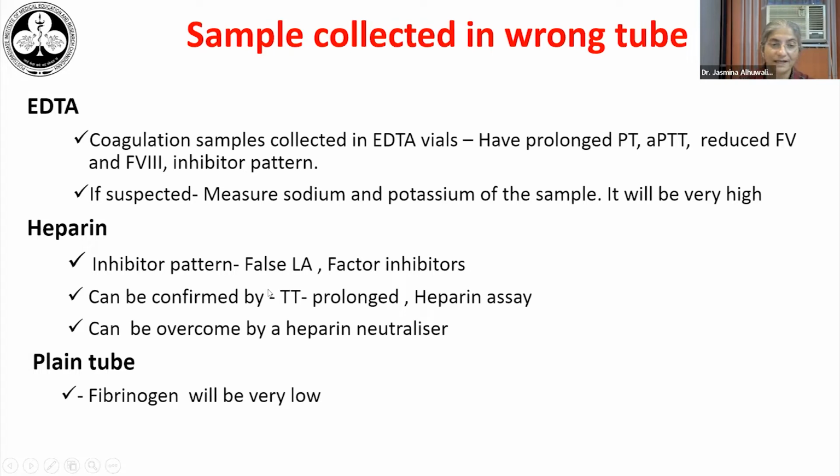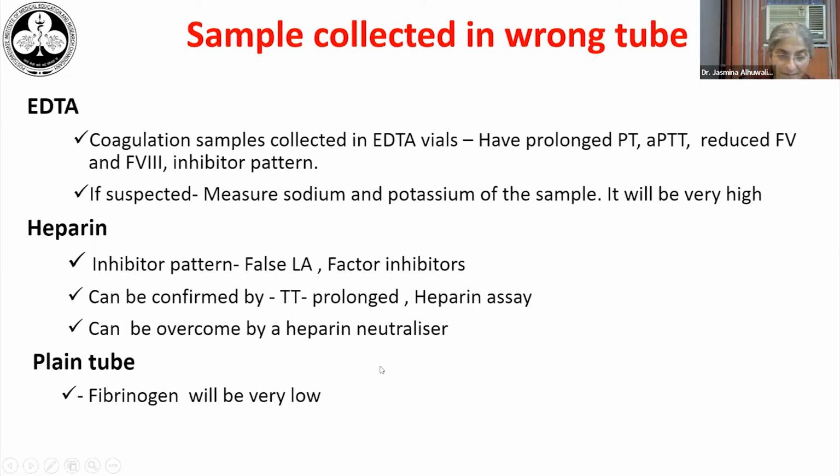Collection in a heparin tube: heparin is a natural anticoagulant, so it acts like an inhibitor. This will give us an inhibitor pattern on all our testing, and we would get a false positive test for LA or for factor inhibitors. Presence of heparin can be confirmed by thrombin time, which is usually prolonged, or by doing a heparin assay, which is a more expensive option. And to neutralize heparin present in the sample, there are heparin neutralizers available.